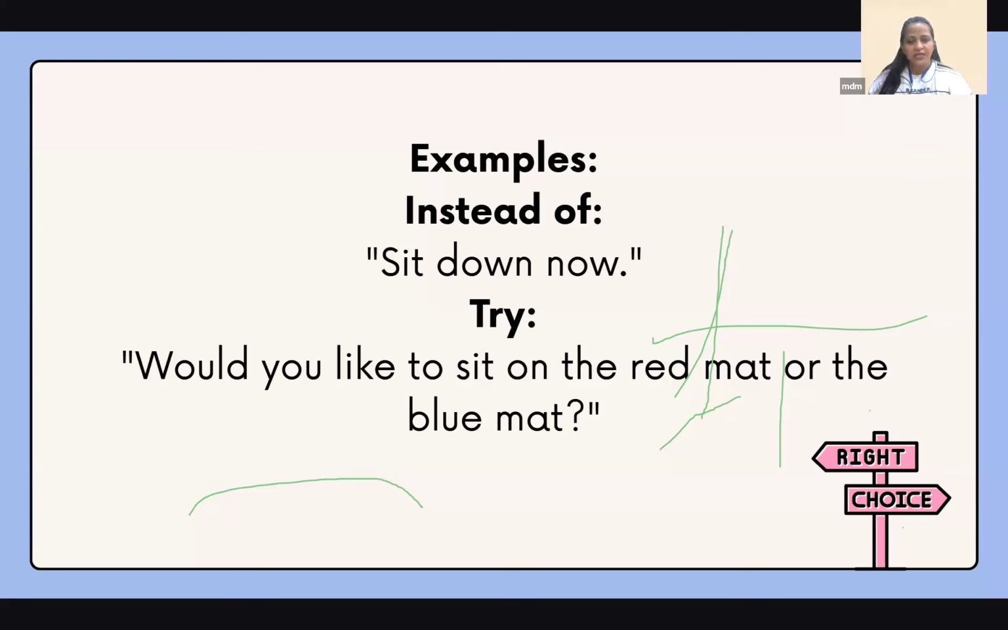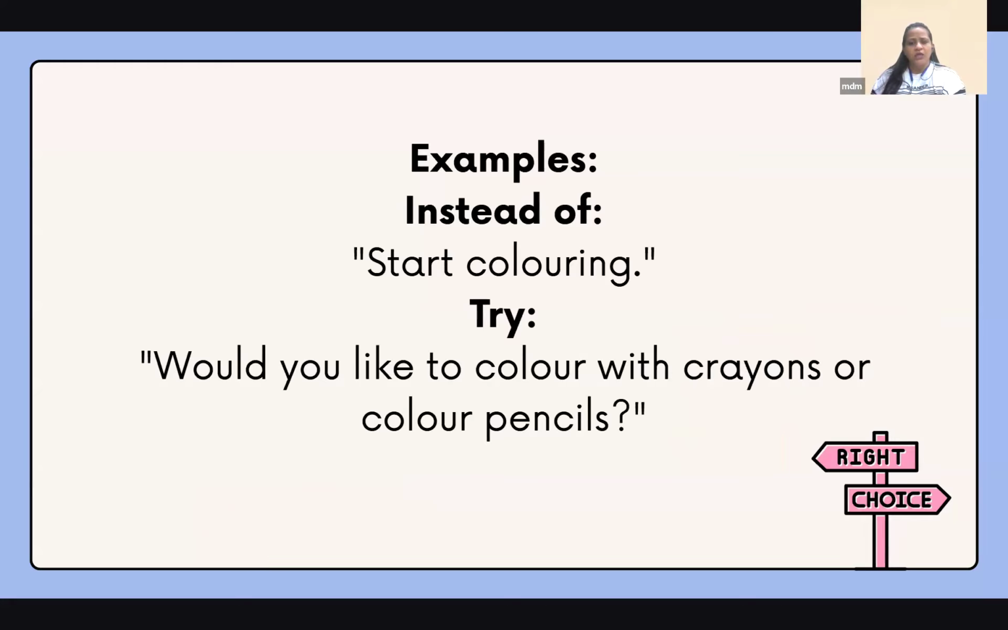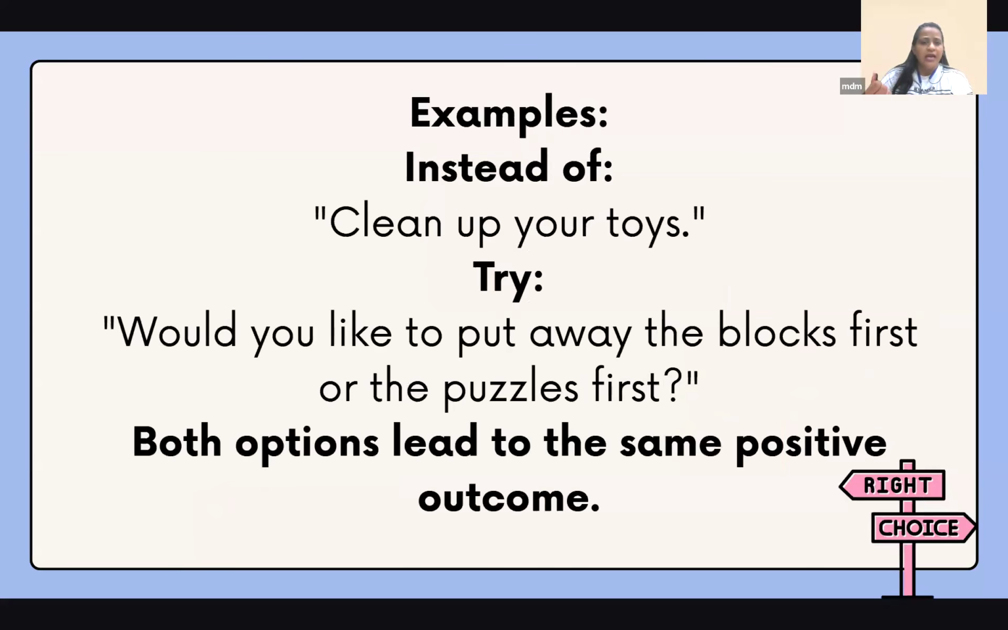So rather than saying in the classroom, sit down now, ask, would you sit down on the red mat or on the blue mat? Will you sit down with a high jump or a low jump? Simple. Start coloring. Which color would you like to start with? Or would you like to color with crayons or pencils? Give them the choice. Red one, blue one, orange one, whichever one. Ask them. Clean up your toys or pack up your toys.